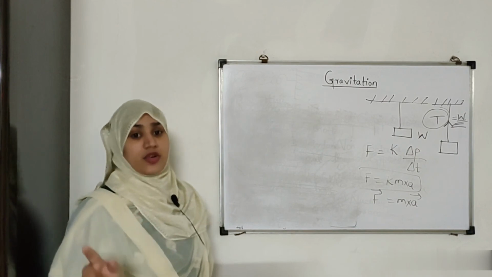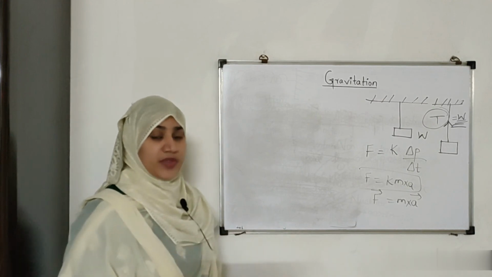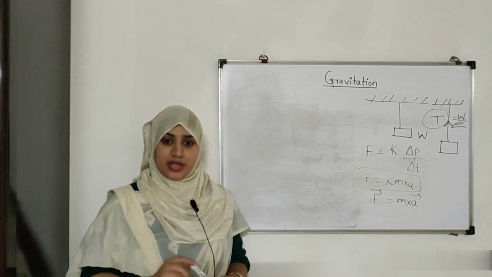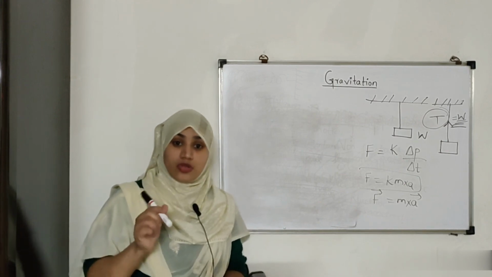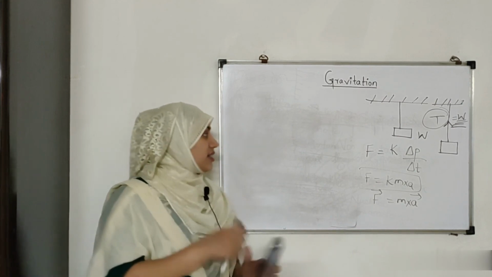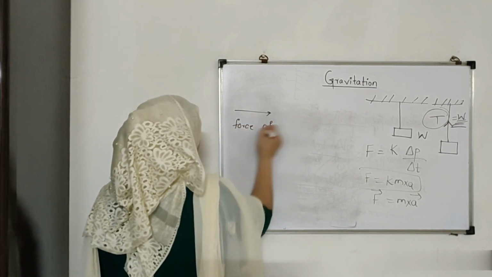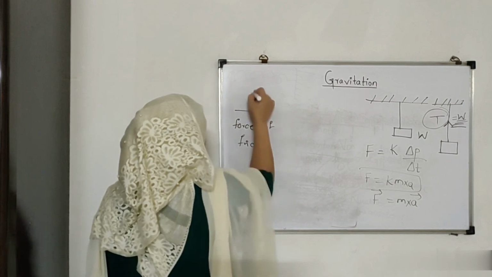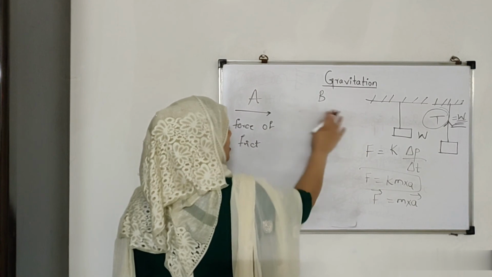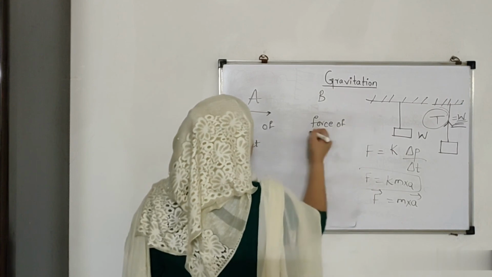The next thing we have to see is, is there a gravitational force between two people sitting on the table? And if it's there, why are they not falling towards each other? When someone is sitting on the table, what are the forces acting on that person? The biggest force is the force of friction between that person and the table. And see, this is the force of friction. This is my A object and this is my B object. And this person also has got force of friction, because of the table.